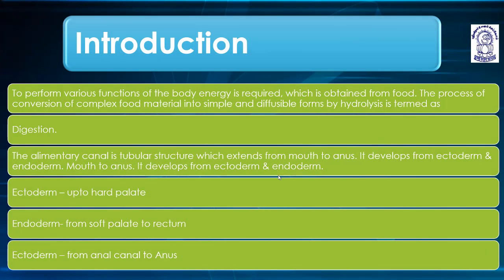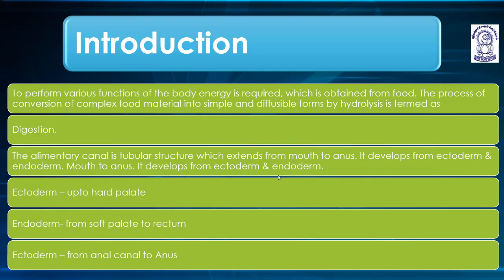Introduction. First thing I would like to tell you is what nutrition is. Nutrition is an art and science which deals with the way of taking food. The science of taking food is known as nutrition. And what are nutrients? Nutrients are the chemical substances present in food. The types of nutrients are divided into macronutrients and micronutrients.